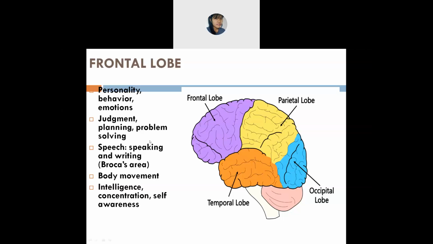I will end here. And in the next class, I'll explain about the parietal lobe, occipital lobe, and temporal lobe, the functions of all these. Okay then.